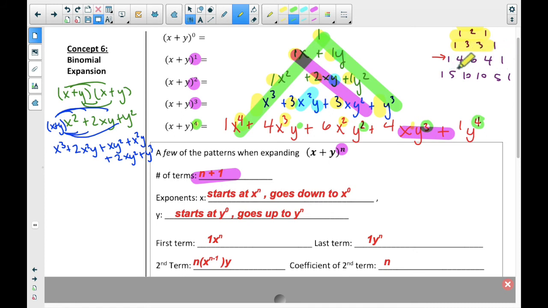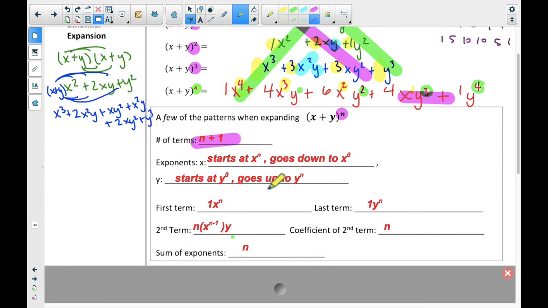This is the fourth row because there's a bunch of 4s. The first term is just x to the n. The second term is whatever that n number is, goes in front, and the next one down, and then a y. That's a little bit confusing, but you might catch on to that a little bit more. The coefficient of the second term is always n. That's kind of the main thing I want to talk about there.